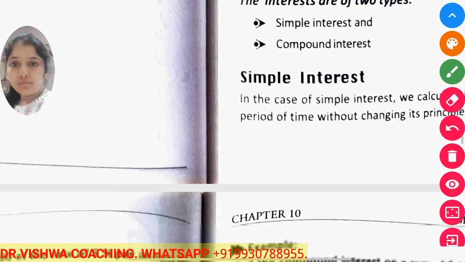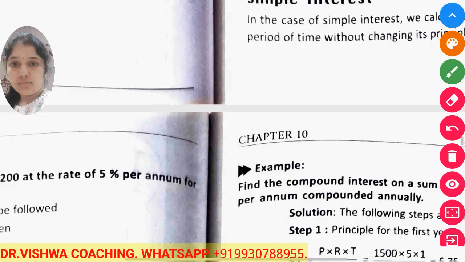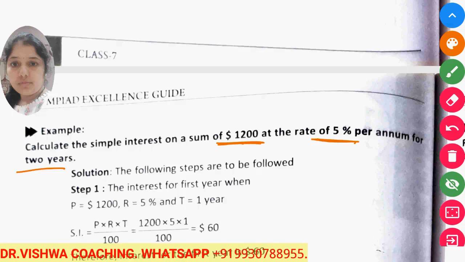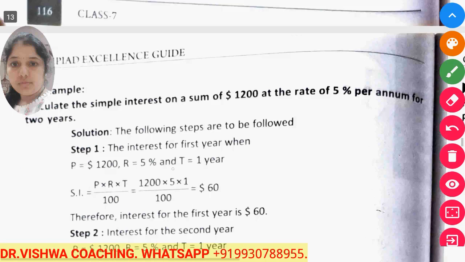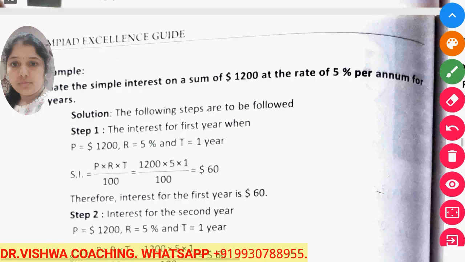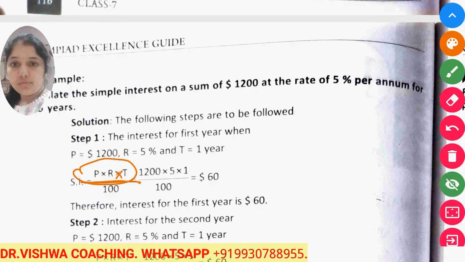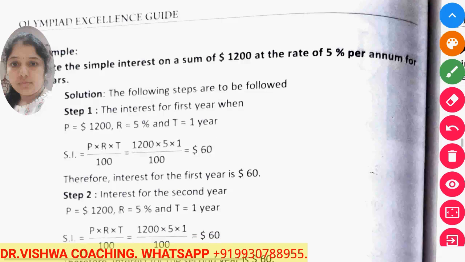for 2 years. Now see, there is a formula to calculate the simple interest: principal multiplied by rate multiplied by the time period for which the interest is applied, upon 100. So principal here is 1200, rate is 5%, and time period is 1 year, divided by 100 gives us 60. Meaning every year 60 interest should be paid.